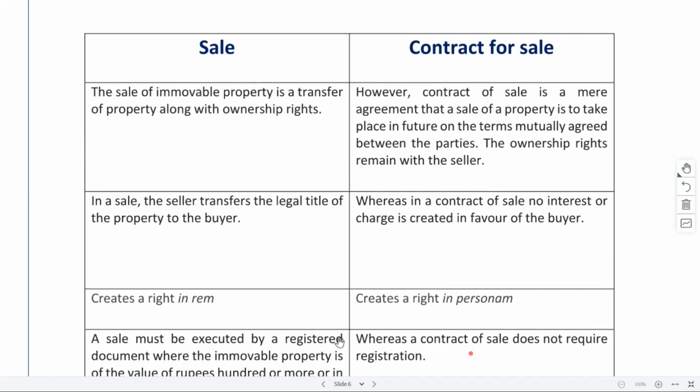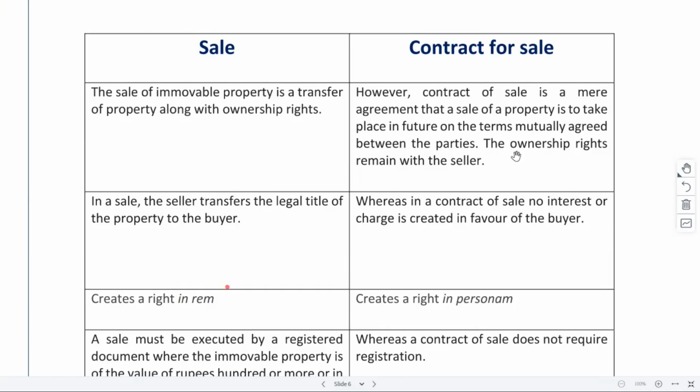Yeah, so under that, what all can we do? Once the sale is completed, we have all the rights over the property and can enjoy the property and also have the right to resell it, sell it further. Yes. So in case of sale, we have a right in rem. Apart from us, whoever else is remaining, they all have a duty to respect our right. They cannot just enter our property, it would be trespass. They cannot disturb our enjoyment, it would be like nuisance and other stuff. We have complete right, we can do whatever we want with regard to the property: sale, mortgage, gift and other stuff. So when we say right in rem, it gives us a right to enjoy the property to the exclusion of the entire world.